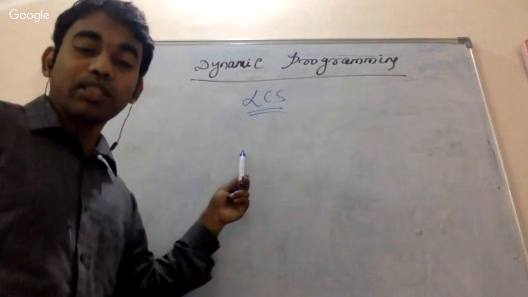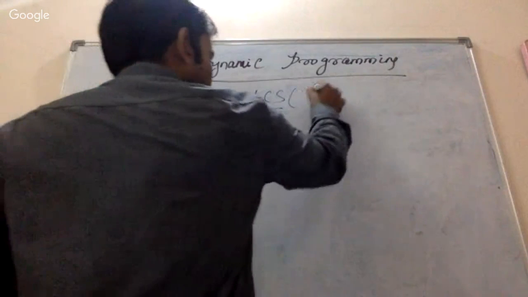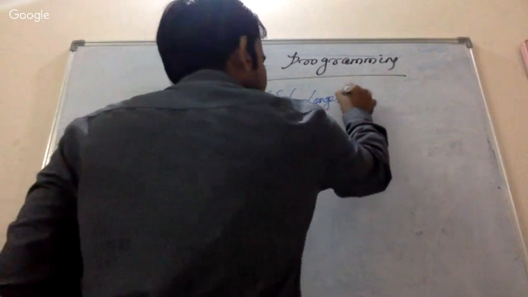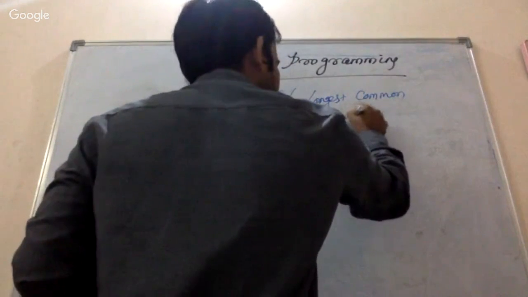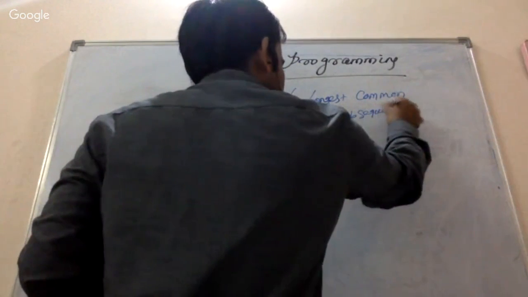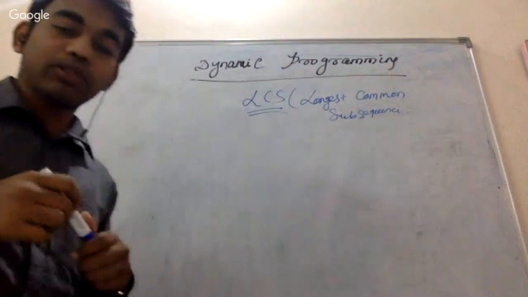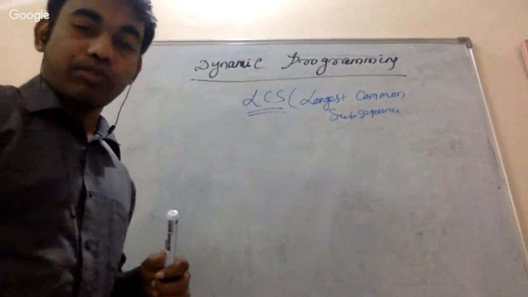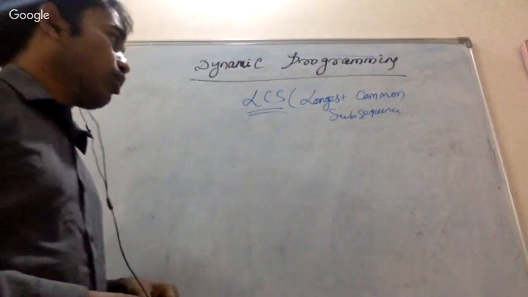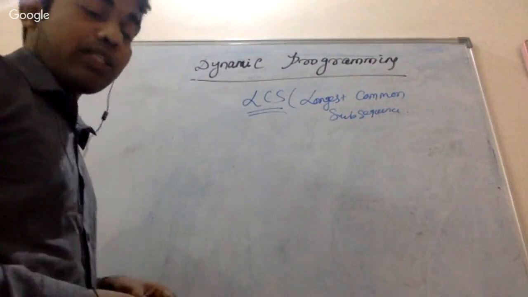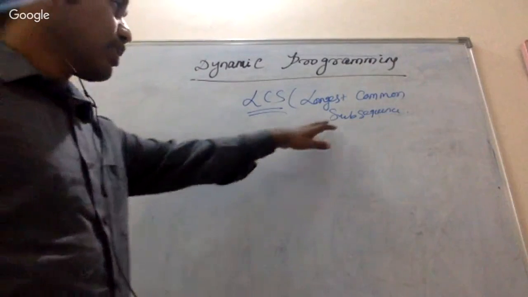So let's start with LCS. That means, what is the full form? Longest common subsequence. Okay, so what does that mean? Longest common subsequence. So we are finding a subsequence.